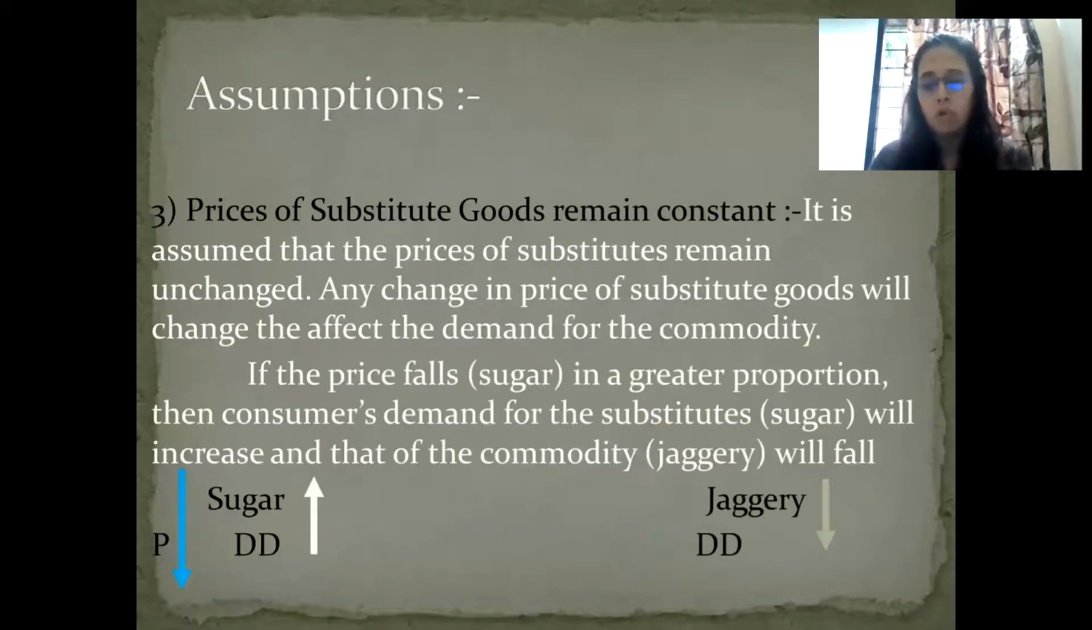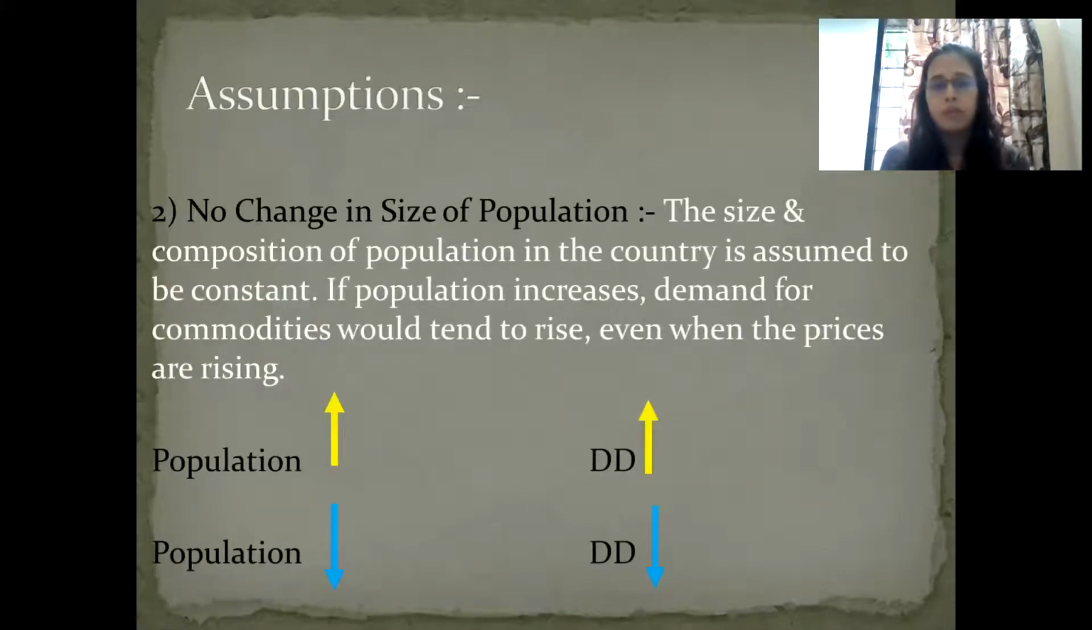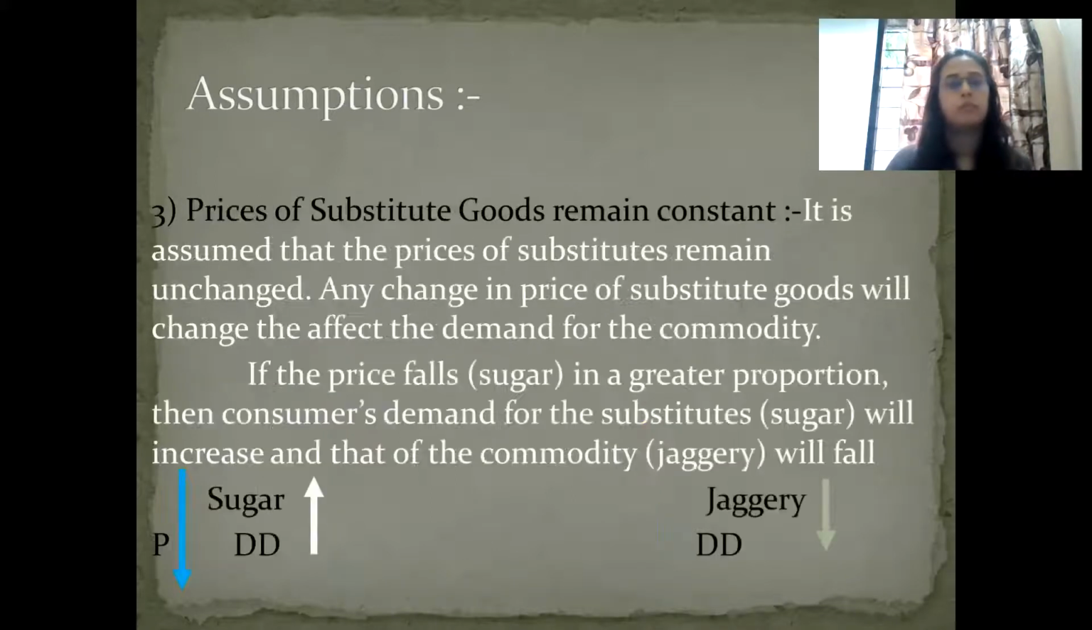Now next, no change in size of population. Again, among the determinants we have seen population and how it affects demand, because the higher the population, the more the demand, and the lower the population, the less the demand. So while proving this law of demand, we assume that the population in that area should remain constant. It should not be more or less, it should be the same. See the yellow arrow: if population rises, demand rises. Blue: if population falls, demand also falls. So again we are assuming that population should remain constant.